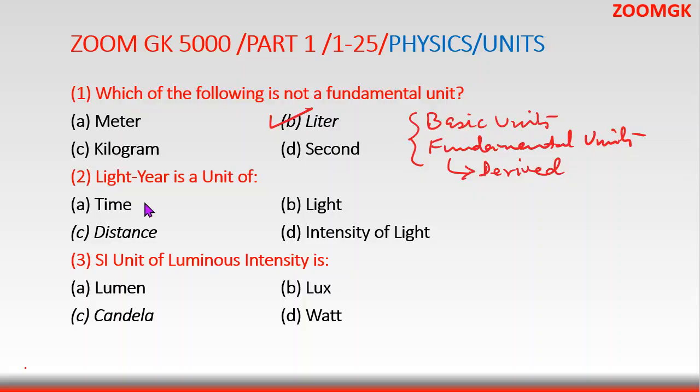Now go to the second question. The second question is light year. What is a light year? Light year is the distance traveled by light in 1 year time. So it's a measure of distance. So it's a unit of distance. So this is the answer. Distance is the answer. SI unit of luminous intensity is, that is candela.